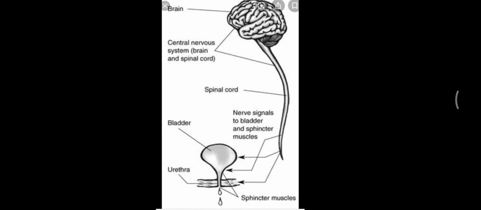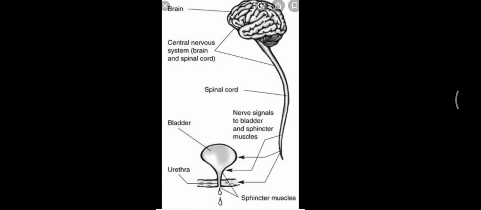The brain again sends the signals to the bladder, which further contracts, the urethra further relaxes, and the urine is moving out. So this is the complete process of micturition, and the neural mechanism that causes this is called the micturition reflex, right? An adult human being can excrete about 1 to 2 liters of urine per day.